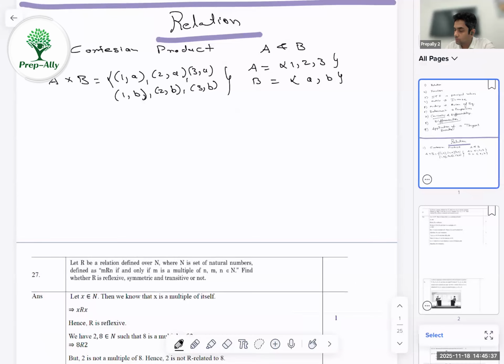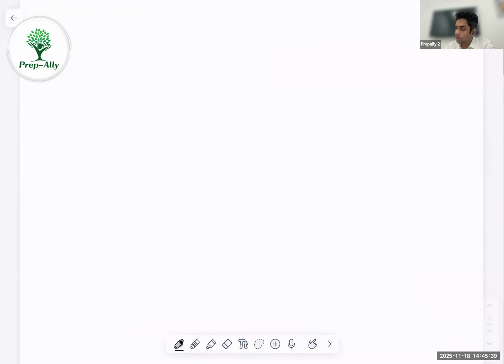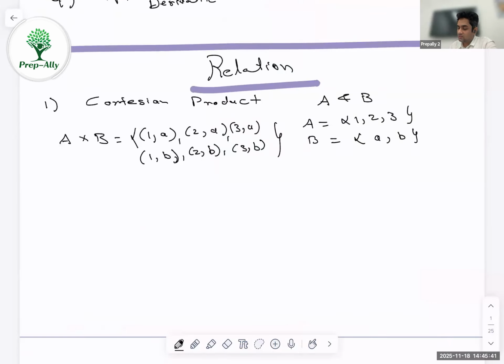Maybe I'll add a new page over here. All right. So what's a relation? A relation is nothing but a subset of the Cartesian product. It's a subset of the Cartesian product.